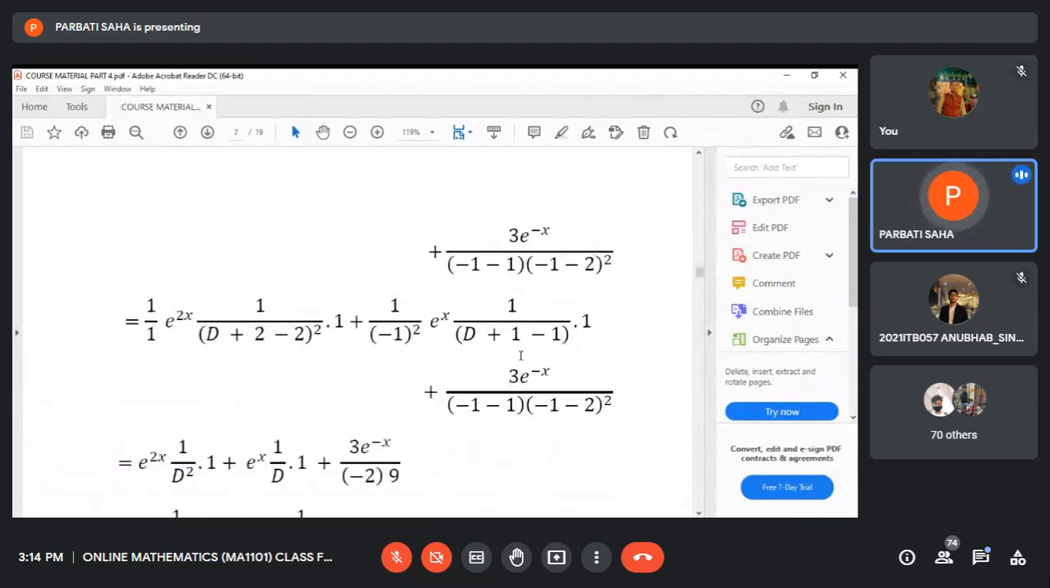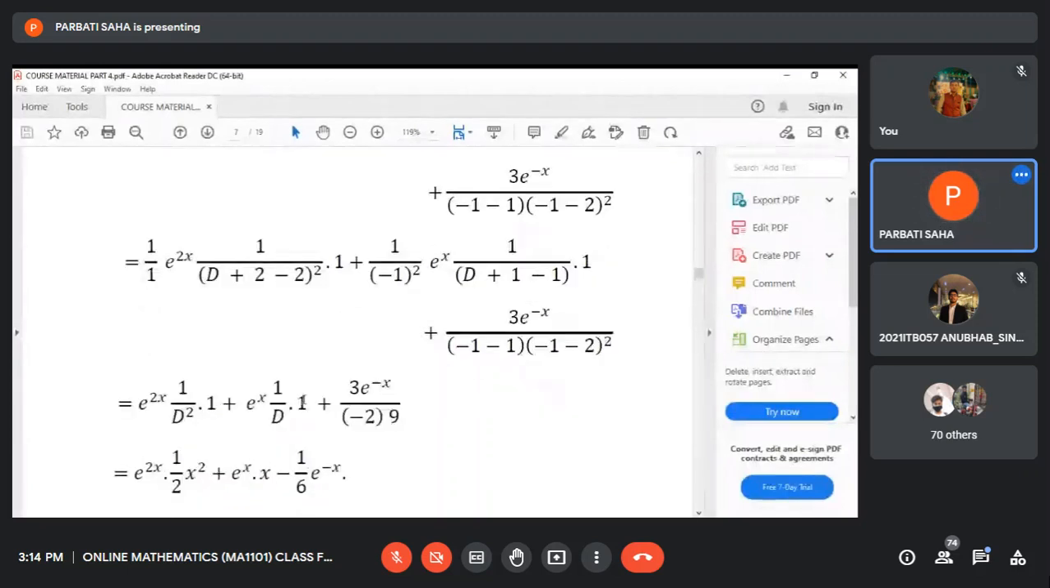Now it is 1 by d operating on 1. 1 by d operating on 1 means actually it is integral of 1 with respect to x. Similarly, in the first term, the plus 2 minus 2 will be cancelled, and then 1 by d square operating on 1. 1 by d square means 1 by d will be applied twice. That means you have to integrate twice. Firstly, you integrate 1 with respect to x, that is x only. Secondly, you integrate again to obtain x square by 2.